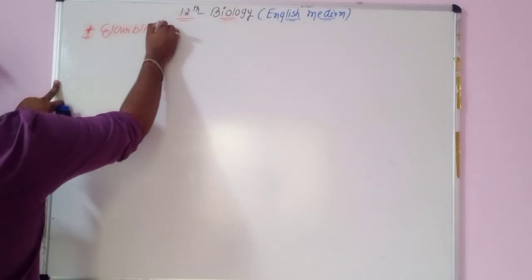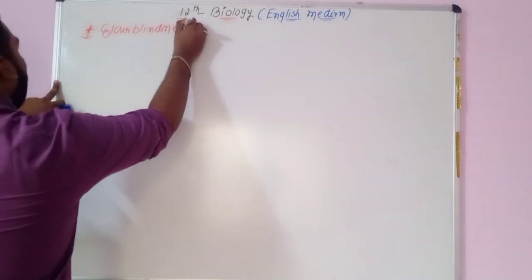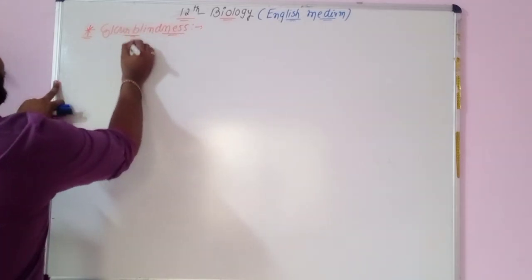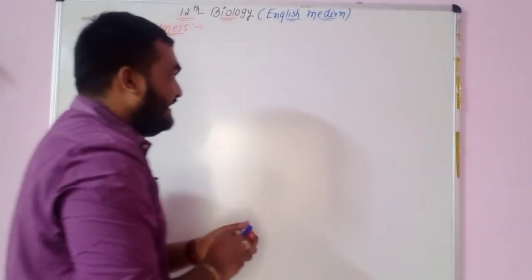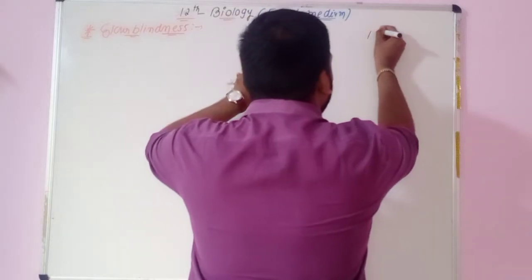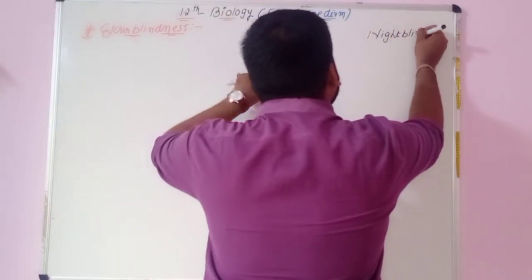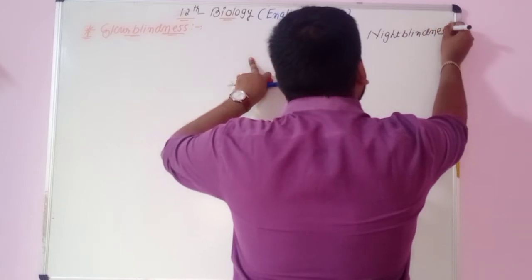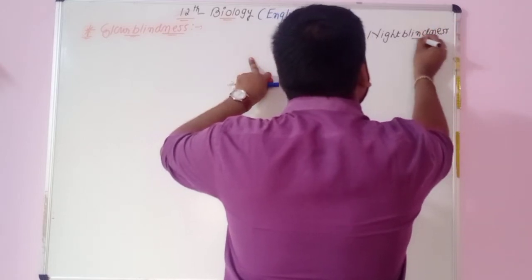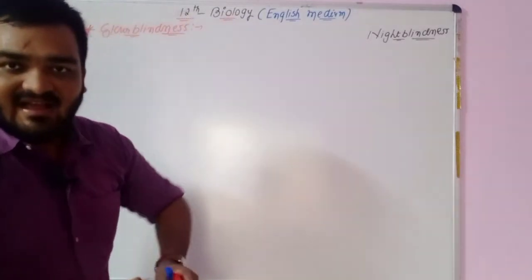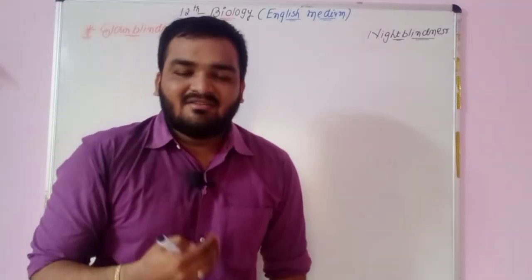We are not talking about night blindness. Night blindness is a type of disease in which the person is not able to see after sunset or in the evening.